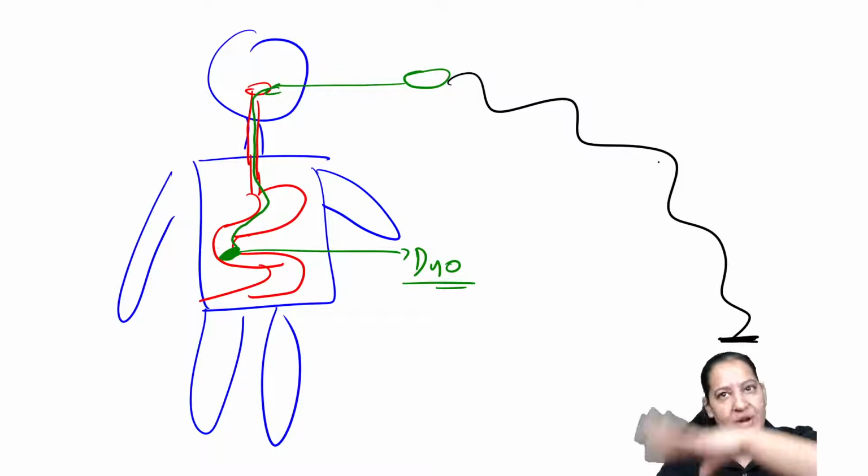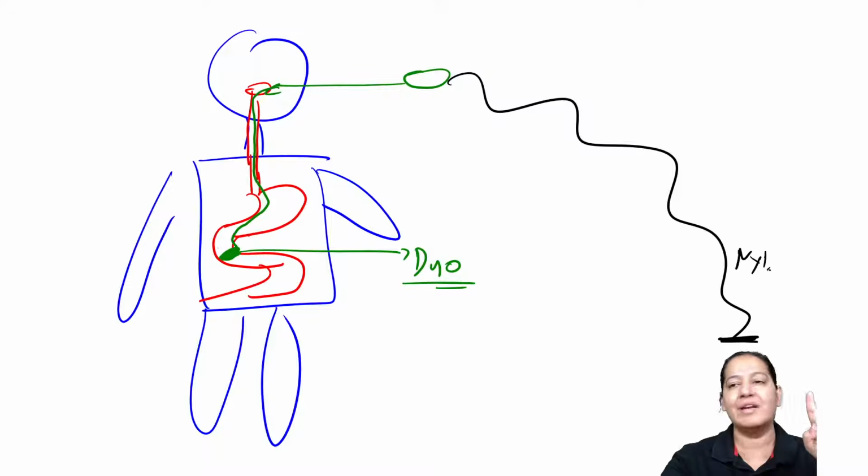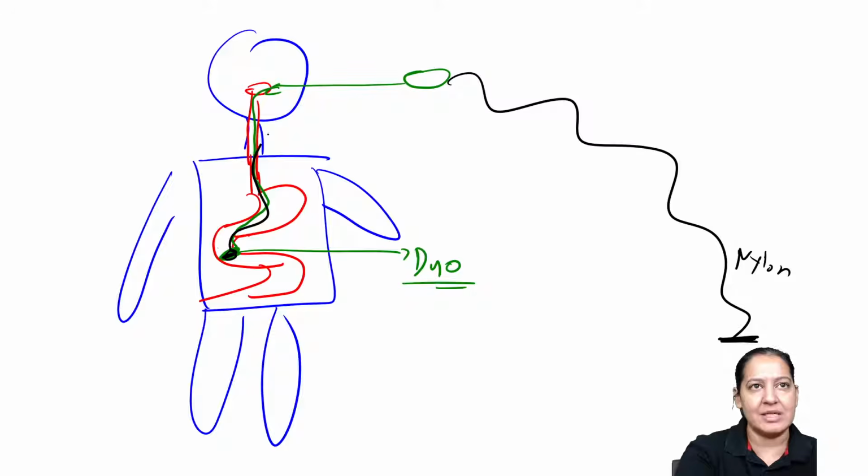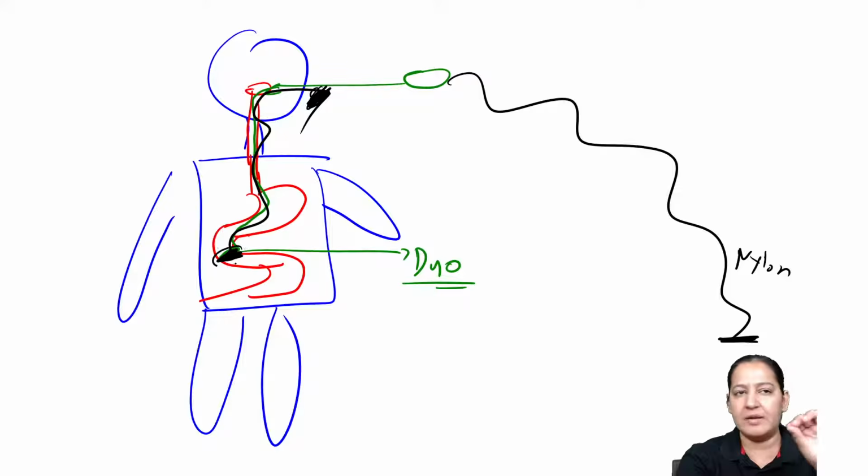Don't let the whole thread go inside. This is a nylon thread, right? So this is the capsule and this is the thread. One end of the thread is fixed on the cheek with cellotape, and the capsule will dissolve. So the thread will remain in the duodenal aspirate for a few minutes, for half an hour, keep the thread there only.